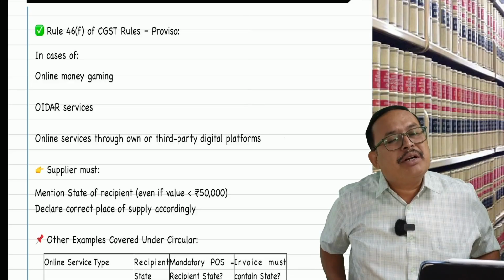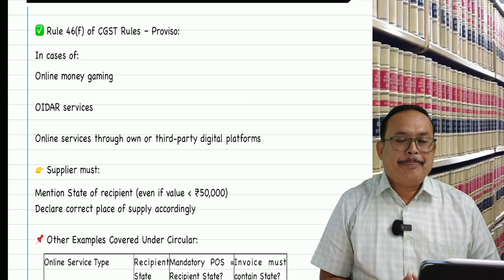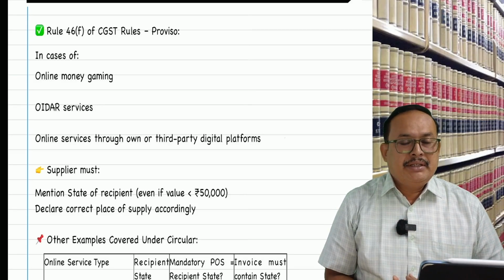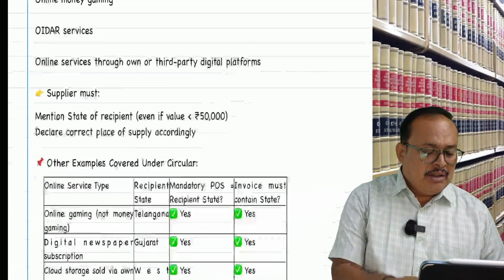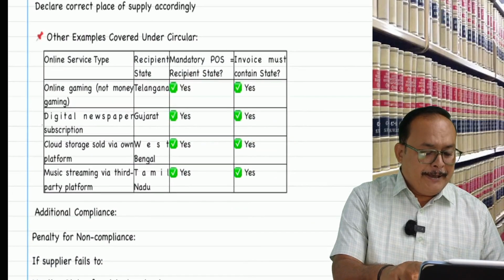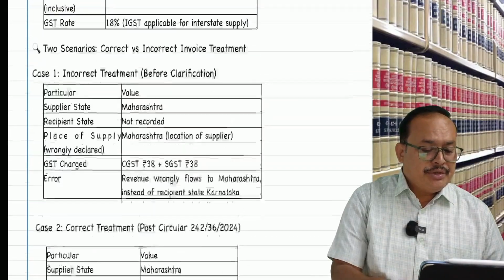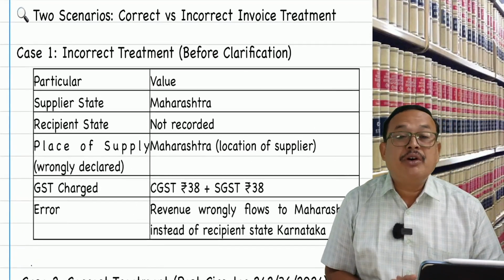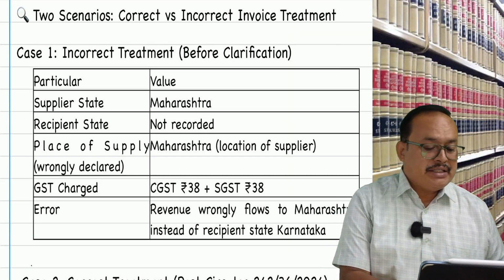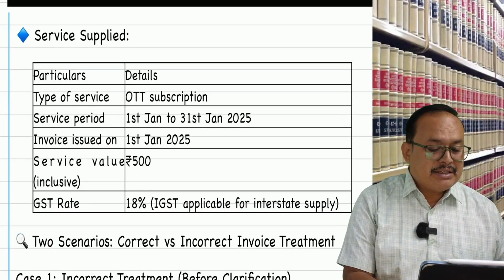Why was this provision brought into force? What is the need for this amendment? Assume a scenario. I will bring it to notice. Before this clarification, what happened in the given case?